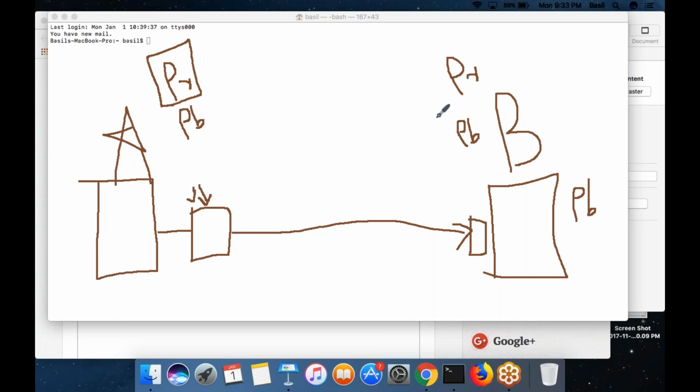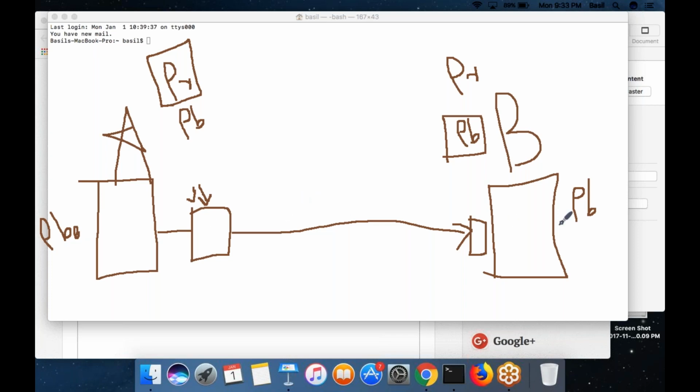So whoever has this public key of A can decrypt this file if they have the encrypted file. So a better option would be A can encrypt the file using the public key of B, which A already has because it's public, right?